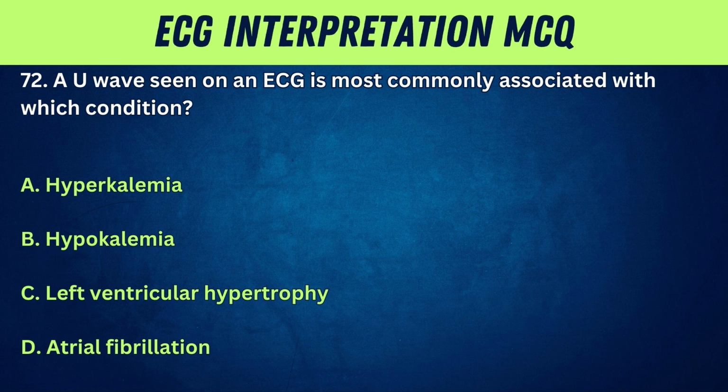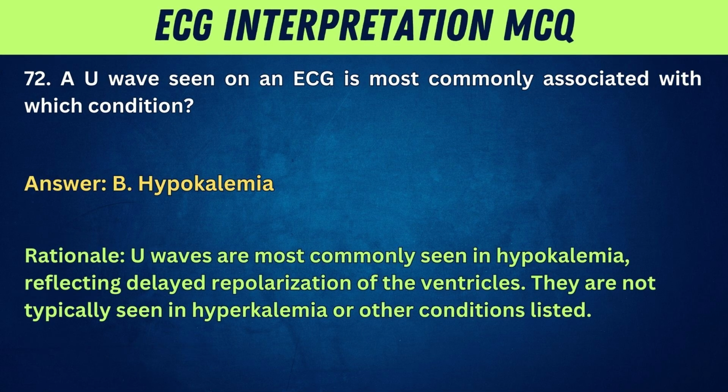72. A U wave seen on an ECG is most commonly associated with which condition? A. Hyperkalemia. B. Hypokalemia. C. Left ventricular hypertrophy. D. Atrial fibrillation. Answer: B. Hypokalemia. Rationale: U waves are most commonly seen in hypokalemia, reflecting delayed repolarization of the ventricles. They are not typically seen in hyperkalemia or other conditions listed.